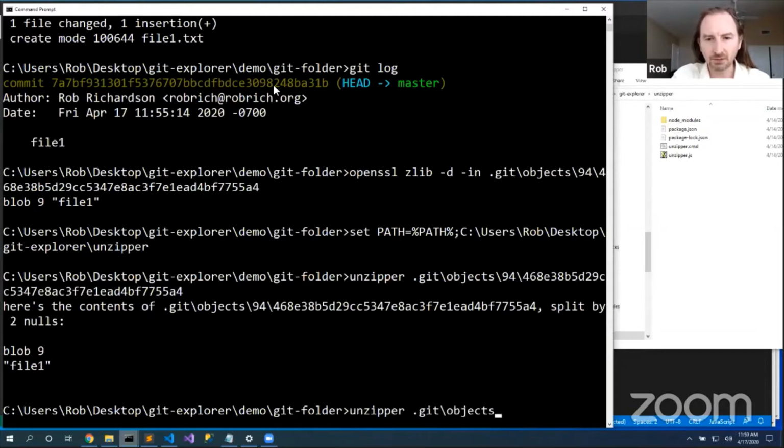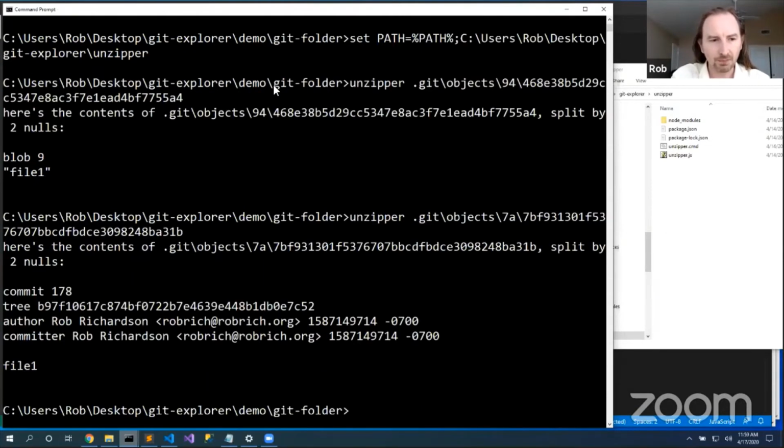Unzipper .git /objects/7a. Okay, so this is an object of type commit. That was an object of type blob. This commit then has 178 bytes in its commit message. And here's all the particulars.